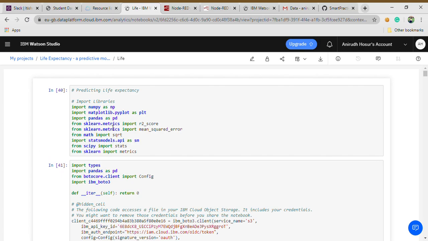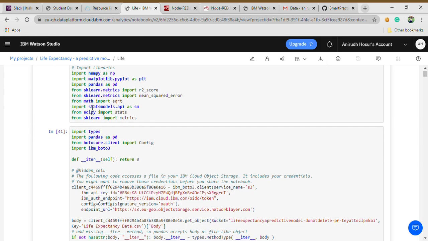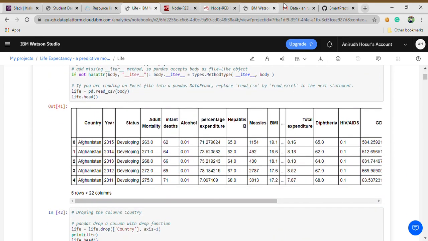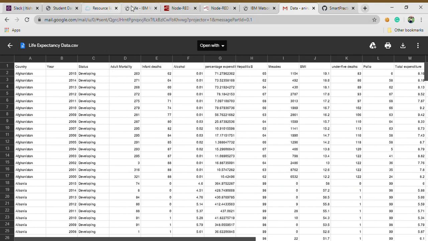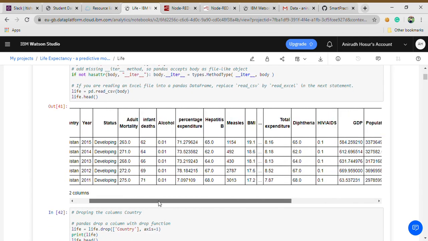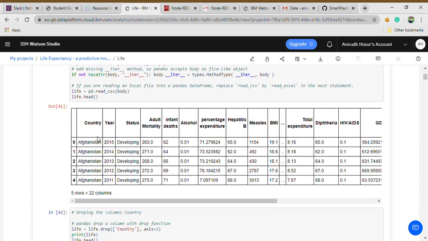It's simple code. First I'll import all the libraries and important things, and then I'll import the dataset, the dataset which I showed here. This dataset is huge, and you can see there are two categorical variables, country and status, and the rest are numerical variables.